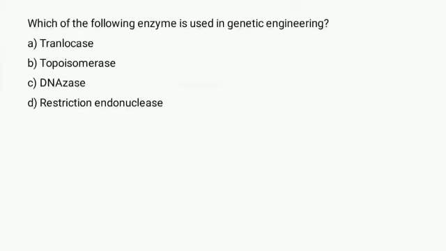Which of the following enzymes is used in genetic engineering? We will talk about each enzyme one by one. Translocase is a general term for a protein that assists in moving another molecule across the cell membrane. These enzymes catalyze the movement of ions or molecules or their separation within the membrane.